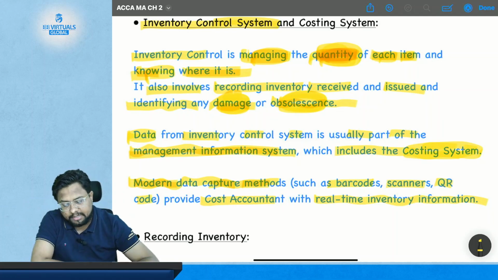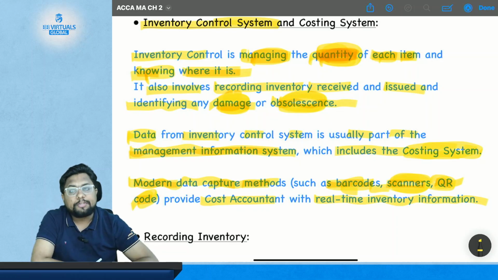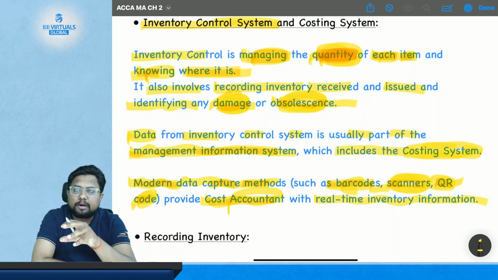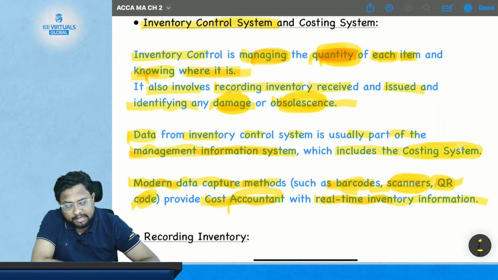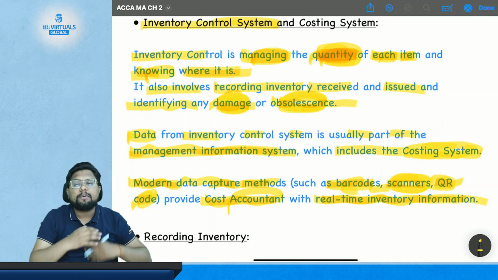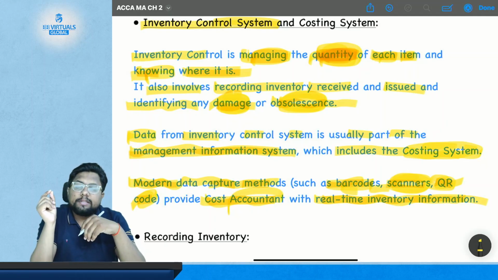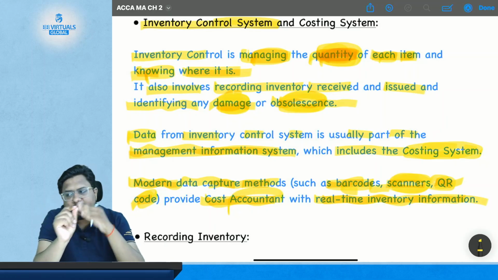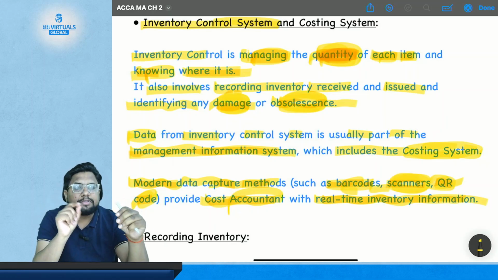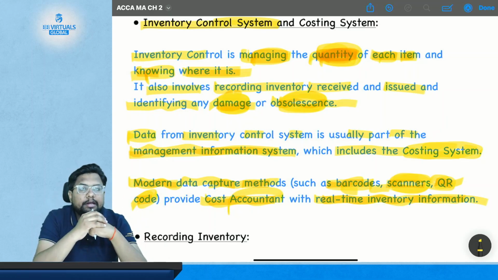So these methods, such as barcode scanners or QR codes, provide the cost accountant with information. Who are cost accountants? If you are studying management accounting, or if you go into the field of management accounting, you will be known as a cost accountant. It provides the cost accountant with real-time inventory information. Now, what is real-time inventory information? The minute the transaction, issue or receipt takes place, at that same minute, on the same second, you also get the information. This is real-time inventory information.